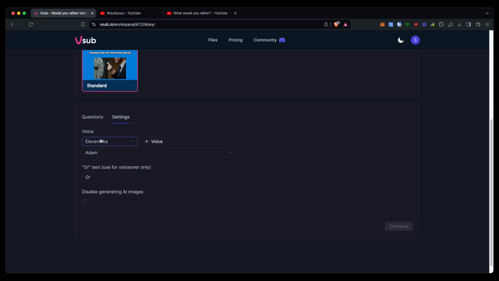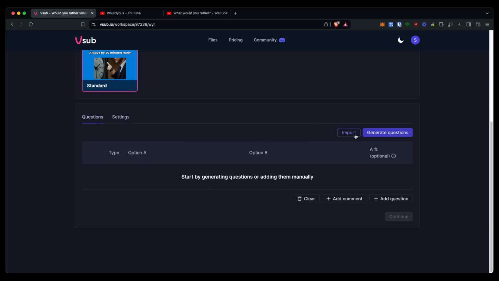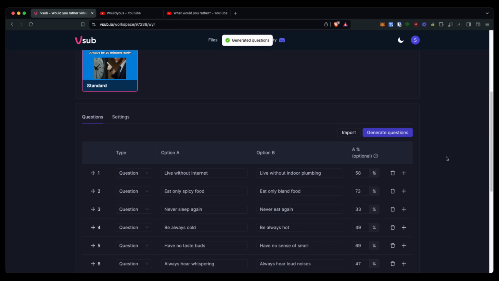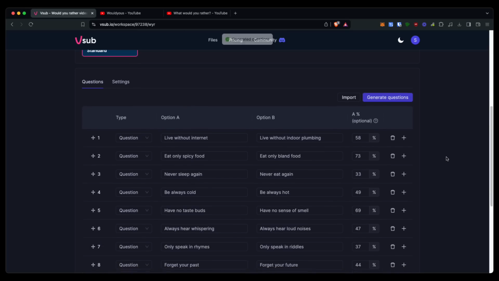If you want to go into settings and change the voice from 11 Labs, you can go ahead and change it. I always go with Adam. But all you need to do here is either import your questions that you got from ChatGPT, or you can add your own. Or what I like to do is just click on generate questions, and within just a few seconds, VSub is going to give us a whole bunch of questions for these would you rather videos so that we can go ahead and make these.